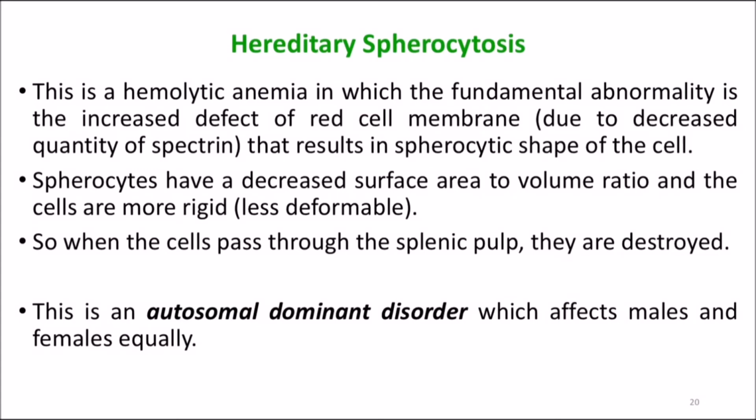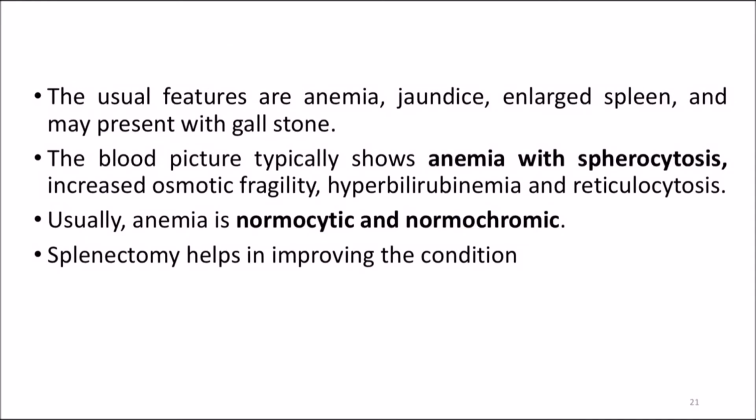This is an autosomal dominant disorder which affects males and females equally. It affects both genders equally. The usual features of hereditary spherocytosis are anemia, jaundice, enlarged spleen, that is splenomegaly, and it may present with gallstones also. It can also lead to cholelithiasis. The blood picture typically shows anemia with spherocytosis, increased osmotic fragility, hyperbilirubinemia, that is increase in the bilirubin count, and reticulocytosis. The anemia is normocytic normochromic anemia, morphologically.